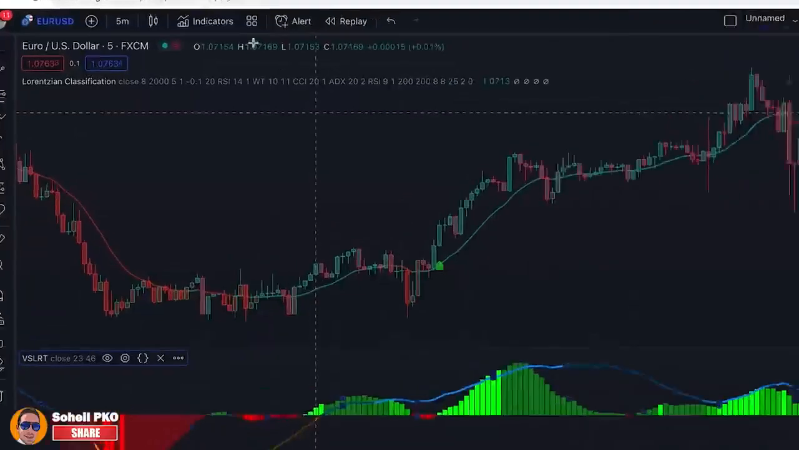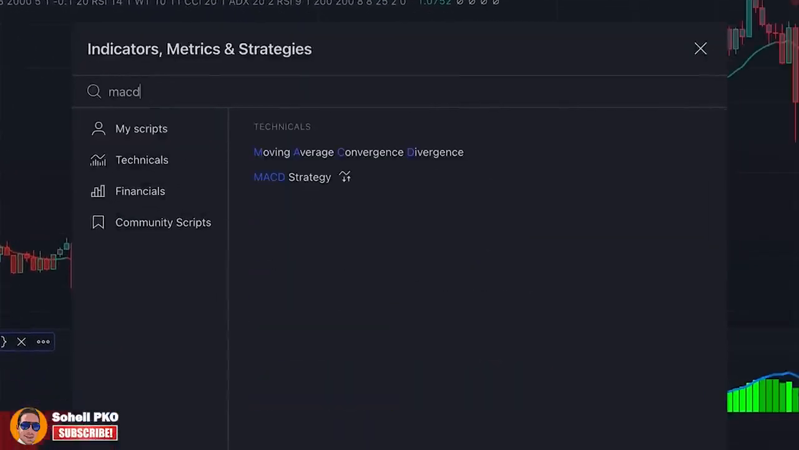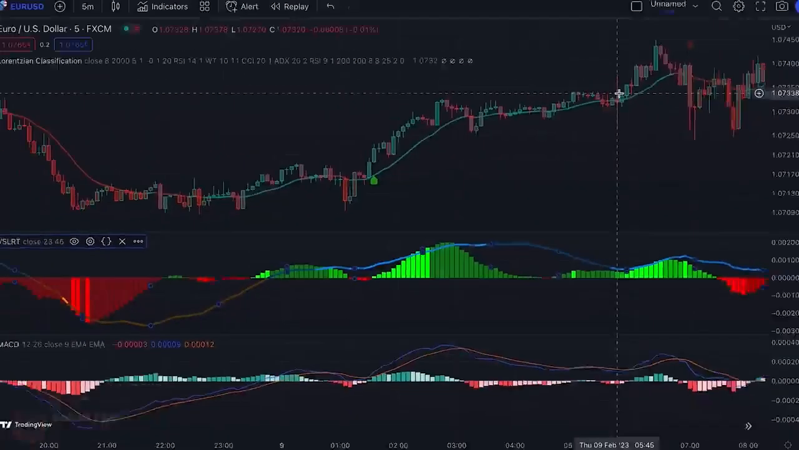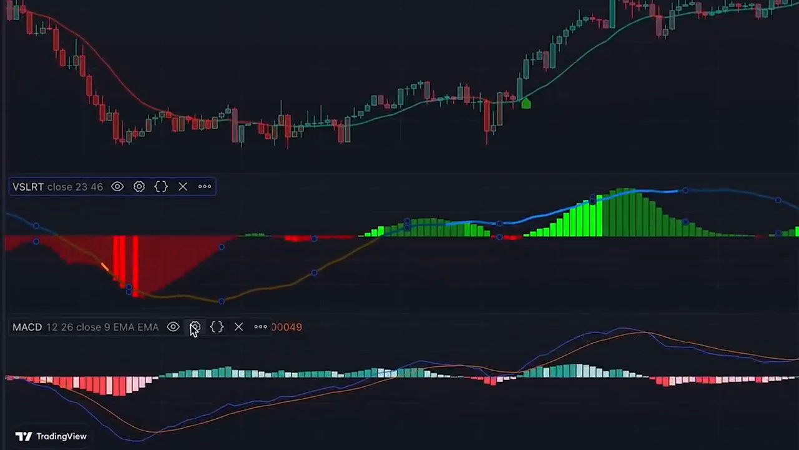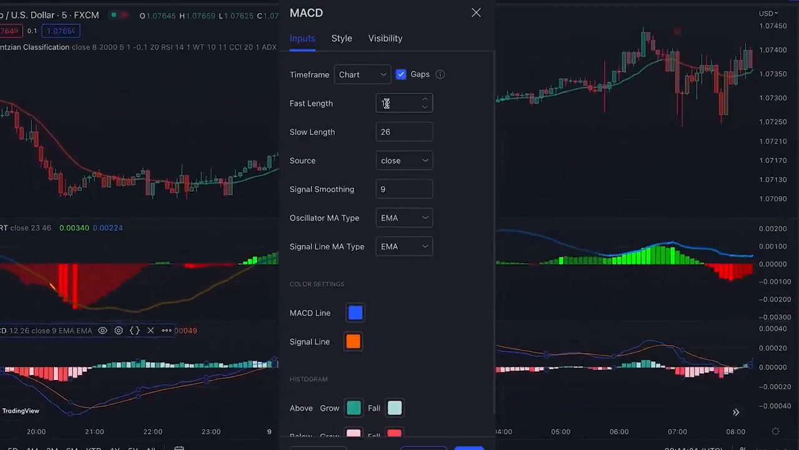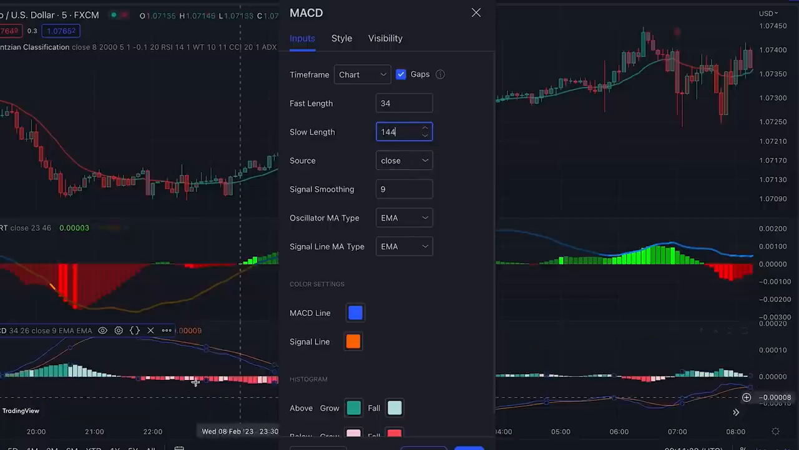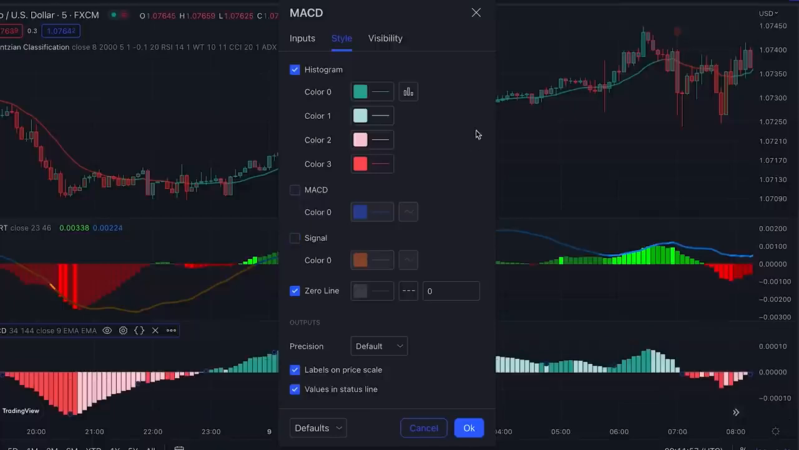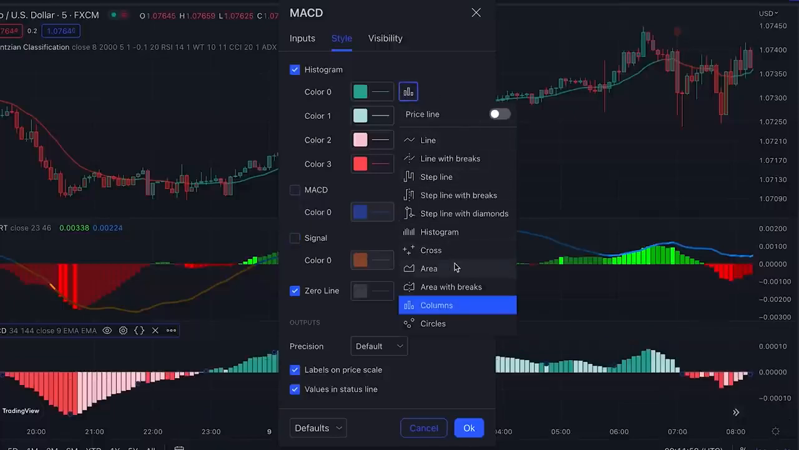And the last indicator that we should add is MACD, Moving Average Convergence Divergence, this one. And for this indicator also we must change its settings. Here for the fast length we set it at 34 and for the slow length we set it at 144. In this strategy, we only need the histogram. So here in the style tab, we uncheck MACD line and signal line. And for better visuals, we also set the appearance to area.